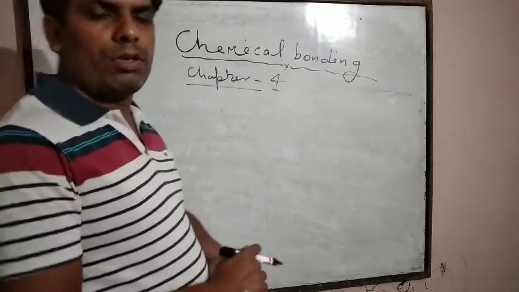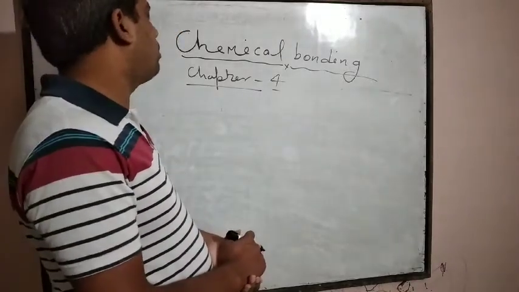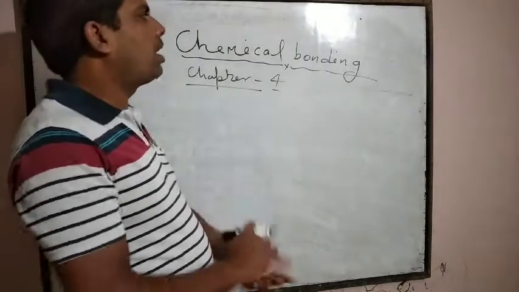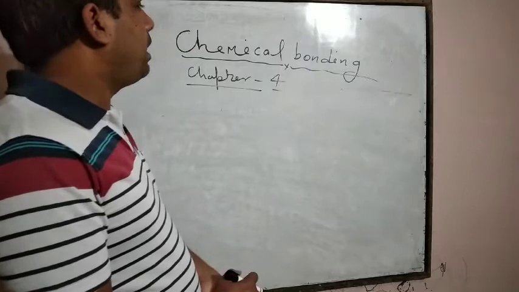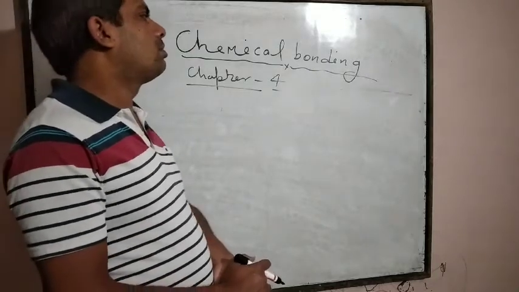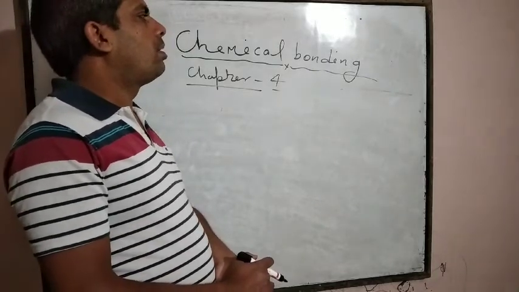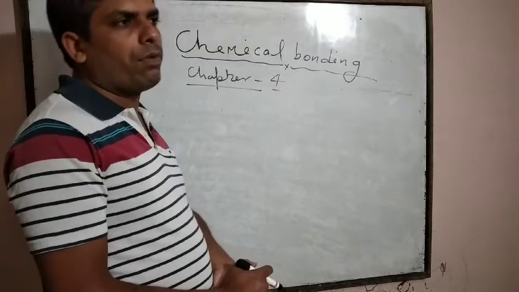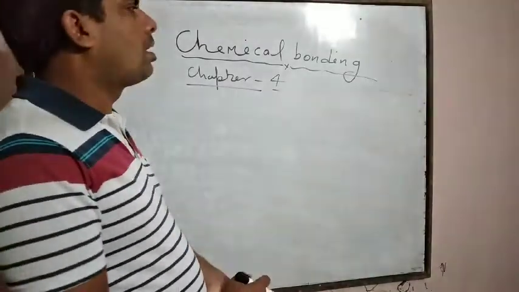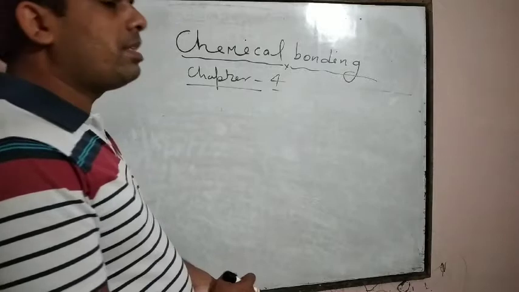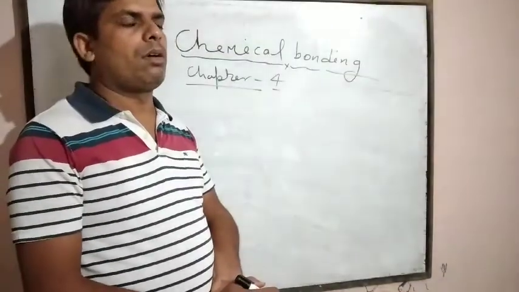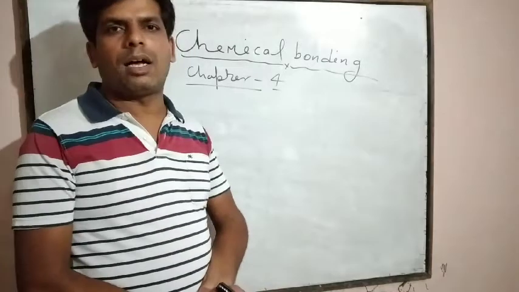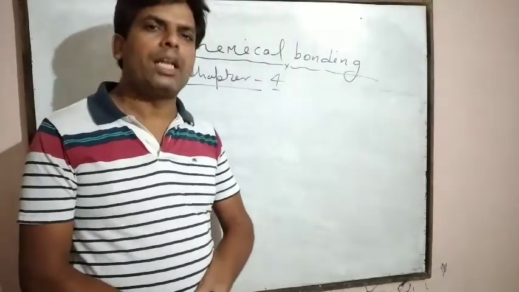Dear students, today we will study chapter 4, chemical bonding. It is a very important chapter for the study of fundamental chemistry, because with the help of this chapter we will know about the fundamental aspects of organic and inorganic chemistry.